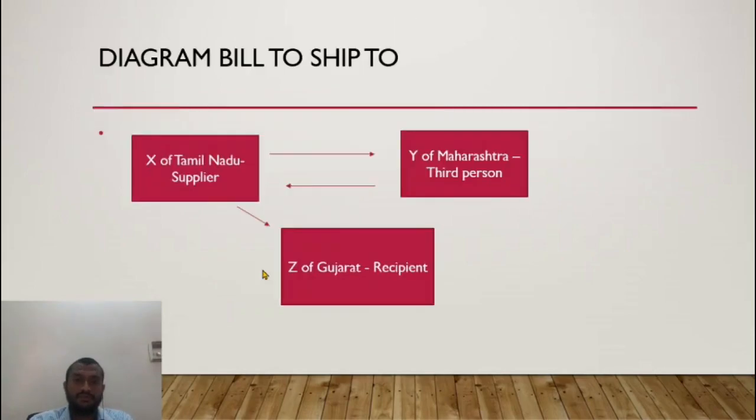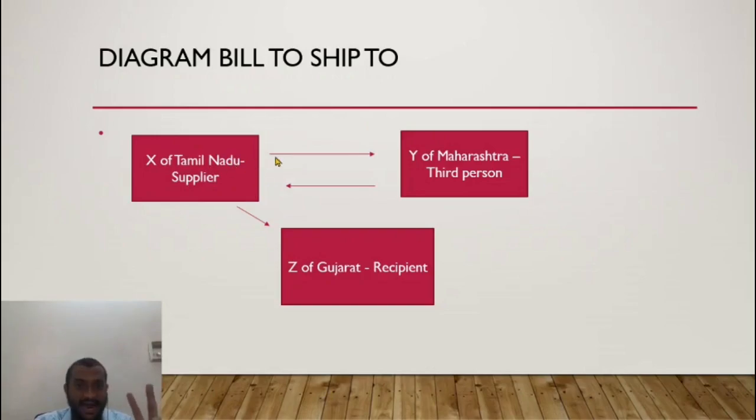Now, let us look at this example. X of Tamil Nadu supplies goods to Z of Gujarat. He does not know Z, he only knows Y. He is doing this delivery as per the direction of Y. There are two transactions here.